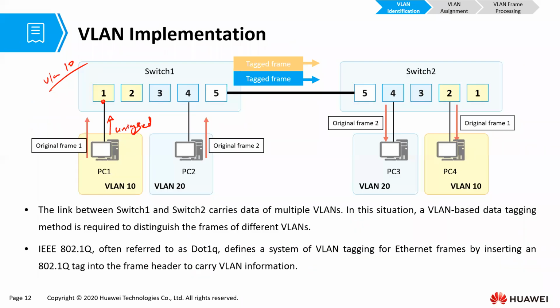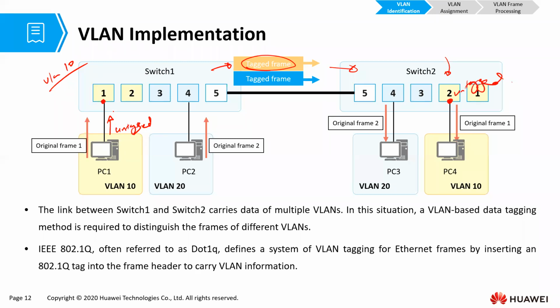So inside the switch, the frame is now a tagged frame. And when the frame comes out of the switch, it is a tagged frame. It enters the other switch as a tagged frame, and then when it reaches the other interface where it has to get out, it gets untagged by that interface.